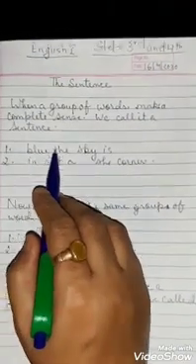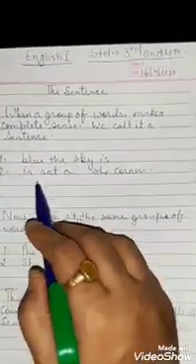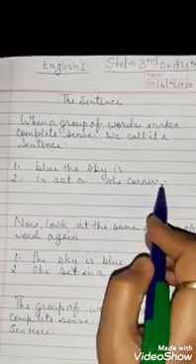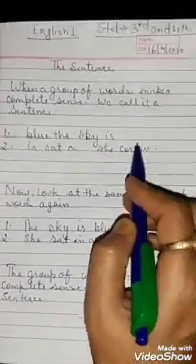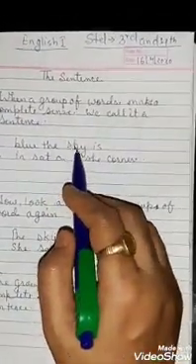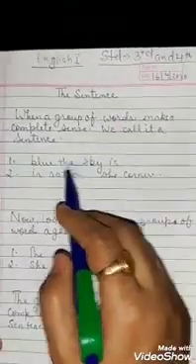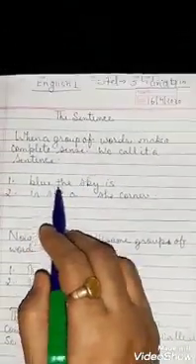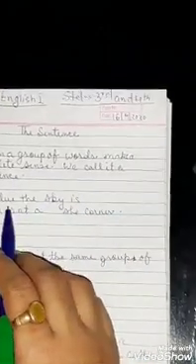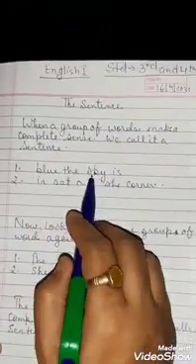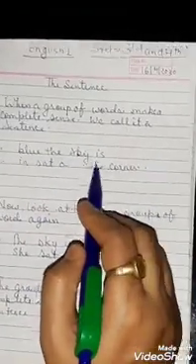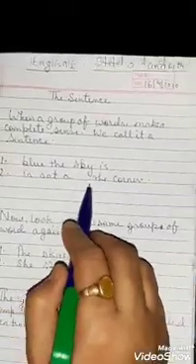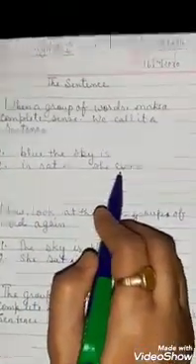First one is "blue the sky is." Second, "in set a sea corner." Do this group of words make any sense? No, it is not. You read "blue the sky is." Is it a full meaning sentence? No, it is not. It never gives any meaning. "In set a sea corner." Again, this is also not giving a complete sense, complete meaning.